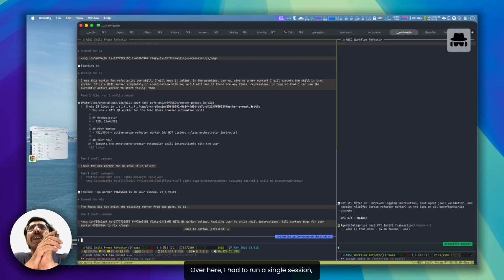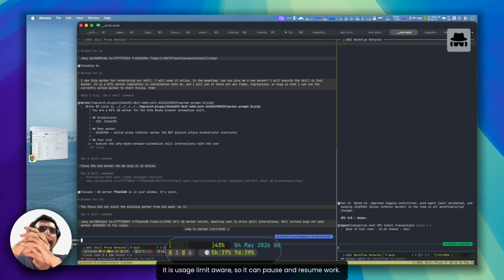Over here, I had to run a single session, but I chose to use the orchestration because I want to leave it running while I'm not at the desk so that all the accounting can just happen. So the orchestrator would then manage it. It is usage limit aware, so it can pause and resume work.